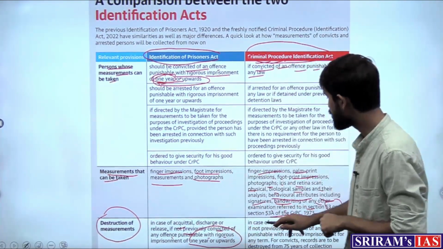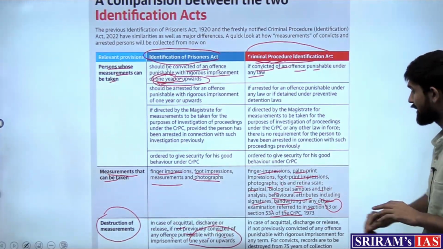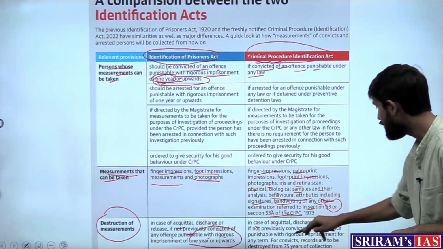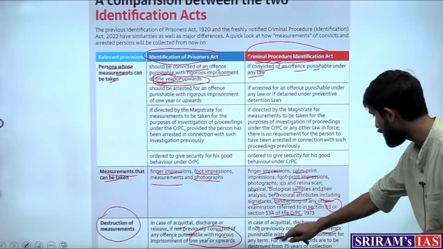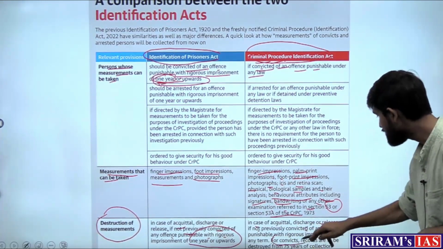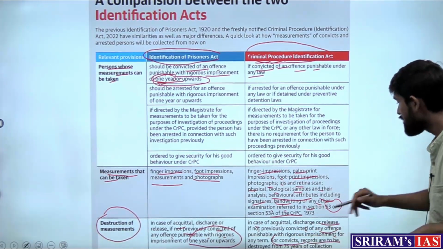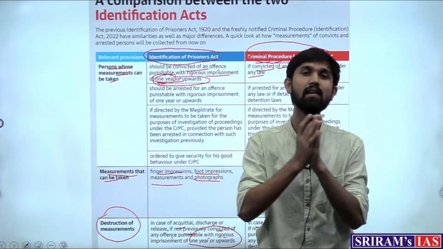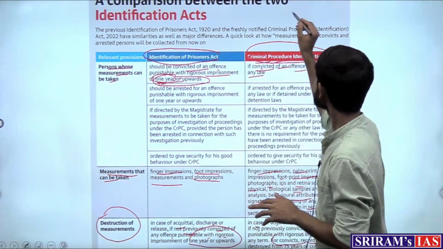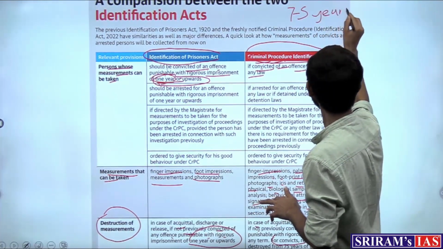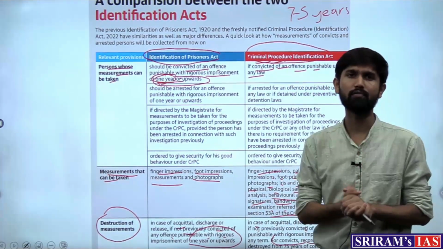But this provision is done away with in the present act, where in case of acquittal, discharge or release, if not previously convicted of any offense punishable with rigorous imprisonment for any term, for convicts, records are to be destroyed after 75 years of collection, which means that those persons who are convicted, their records will stand for 75 years. They will be stored for 75 years in the law enforcement database.